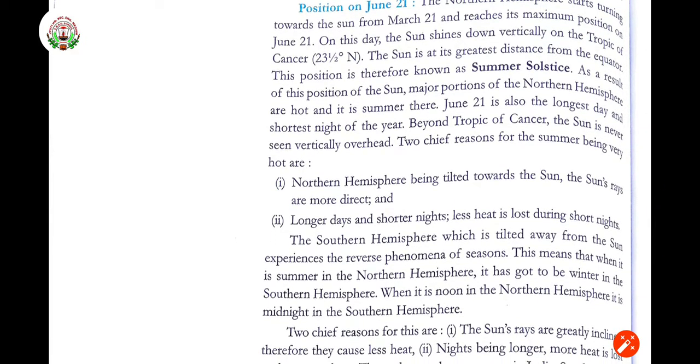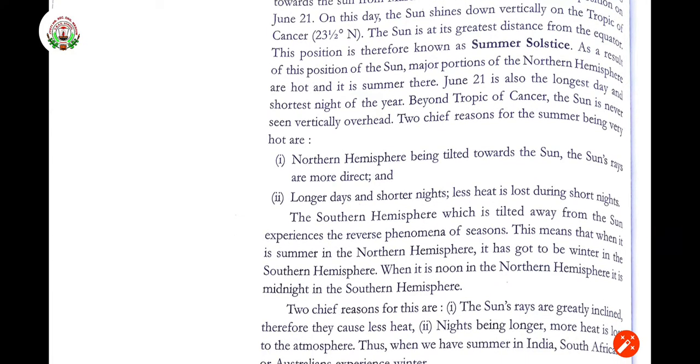As a result of this position of the sun, major portions of the northern hemisphere are hot, and it is summer in the northern hemisphere in this time duration. June 21 is also the longest day and the shortest night of the year. Beyond the Tropic of Cancer, the sun is never seen vertically overhead.